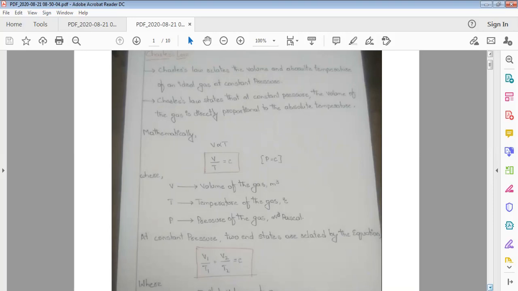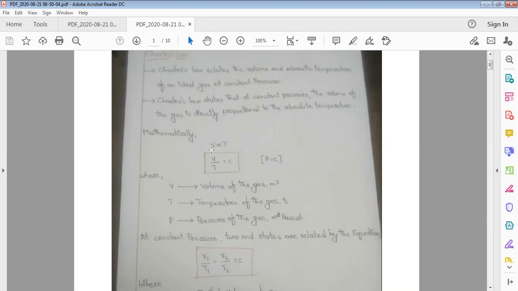And the second example is the volume increasing with temperature. If we take a hot air balloon and increase the temperature of the balloon, the volume increases. Means if the temperature increases, volume also increases. If the temperature decreases, volume also decreases. So it gives the direct proportional relation.